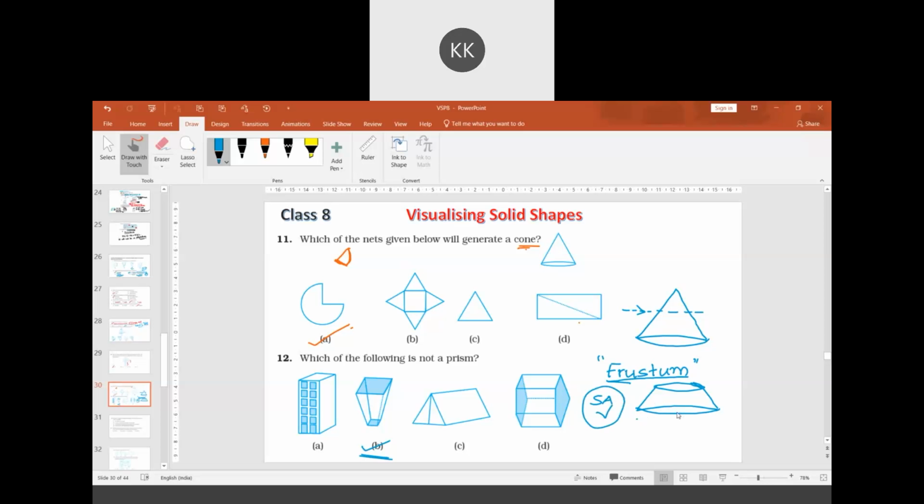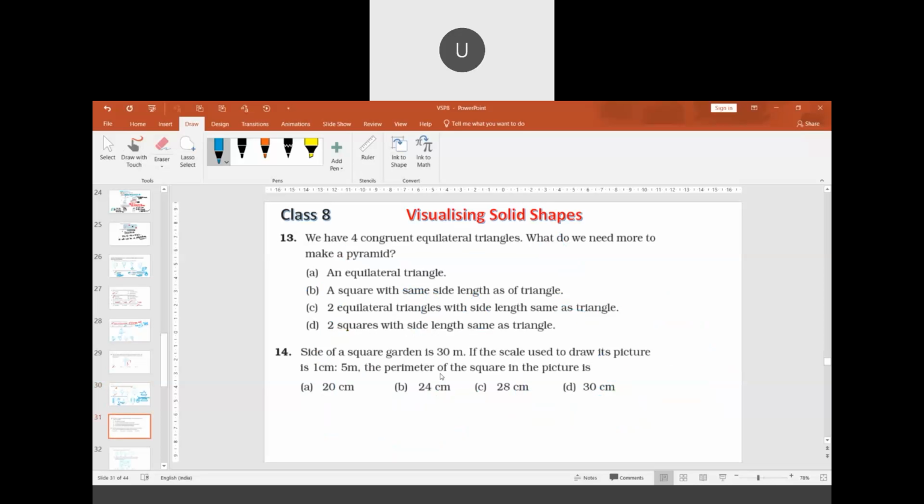Remember this shape. Why did I tell this now? The reason is, if I continue these lines now, what shape do we get? Pyramids. It forms a pyramid. So this is a frustum of a pyramid. This is a frustum of a cone. Okay, not to worry, this will not be asked in the exam.